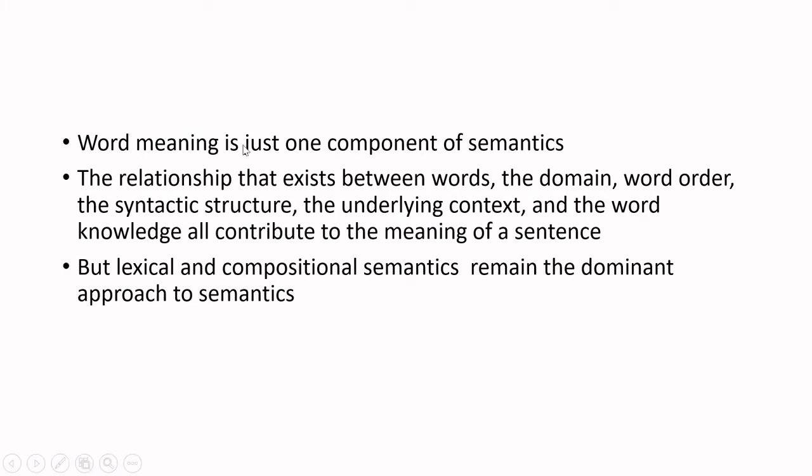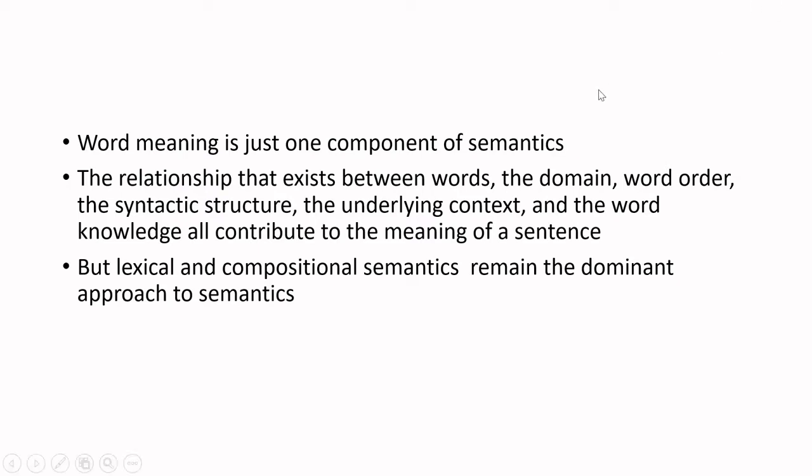Word meaning is just one component of semantics. The relationship that exists between words, the domain of that particular sentence, the order of the words, the syntactic structure of the sentence, the underlying context, and world knowledge, not word knowledge, world knowledge, all contribute to the meaning of a sentence. So when we talk about the meaning of a sentence, it is more than just the words which give you the meaning.